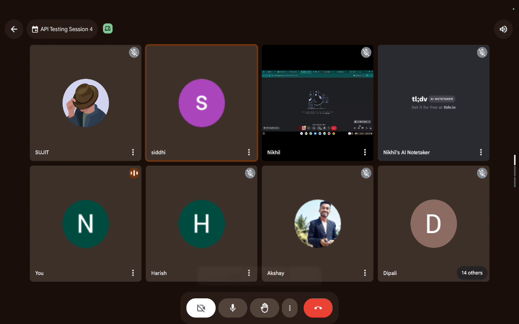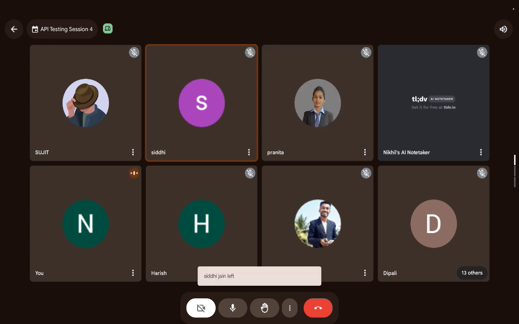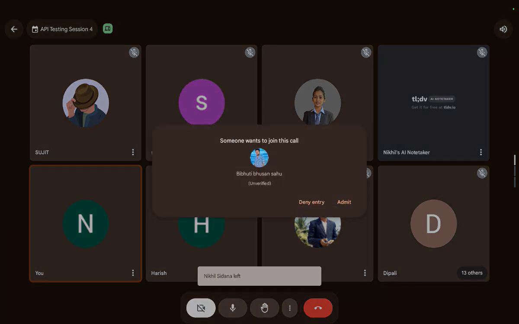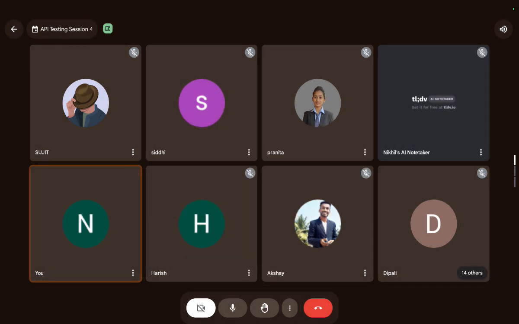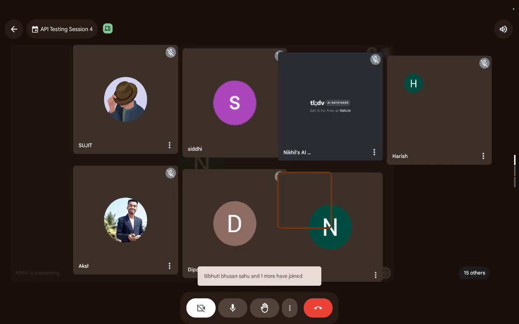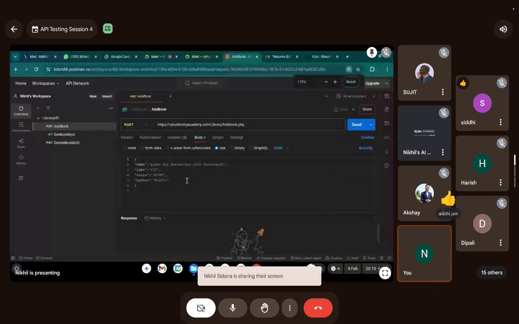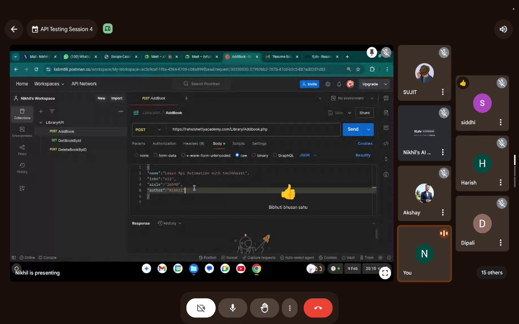Okay, I will share my screen. You guys see my Postman? Yep. The size is good enough. You are able to see everything properly. Okay, cool.